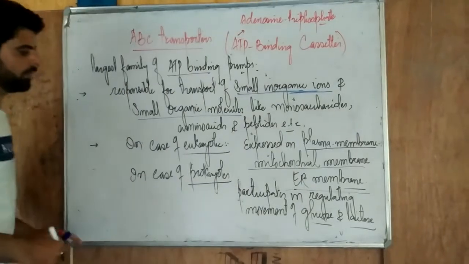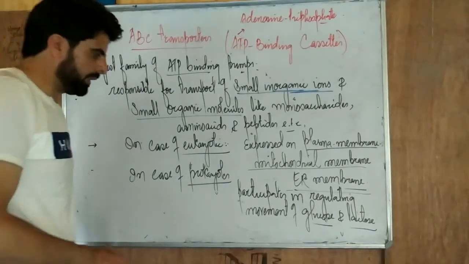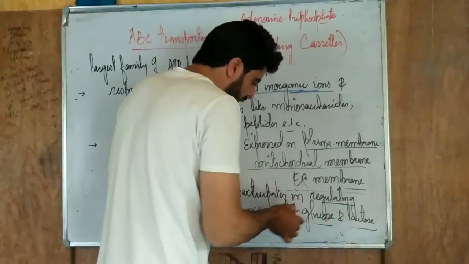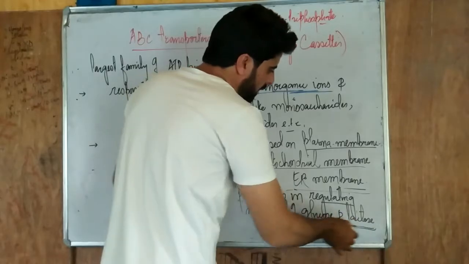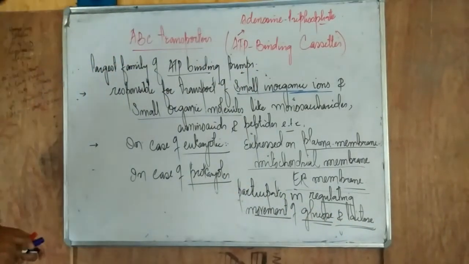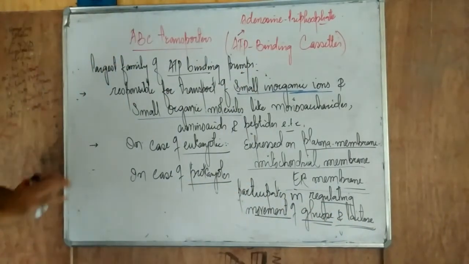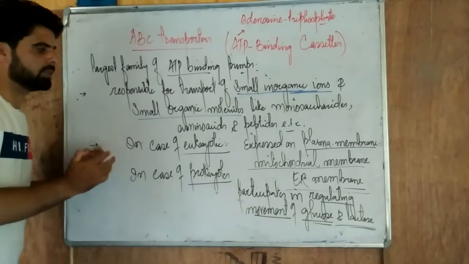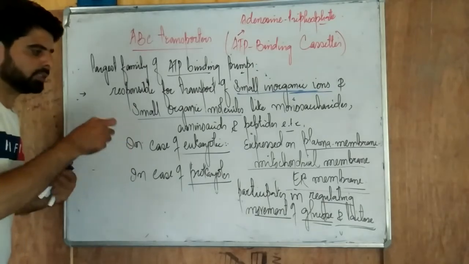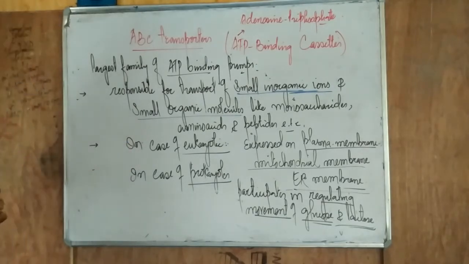So in prokaryotes, it is maintaining the movement of glucose and lactose. So in prokaryotes, it is also expressed on the plasma membrane, where it is participating in regulating the movement of glucose and lactose.